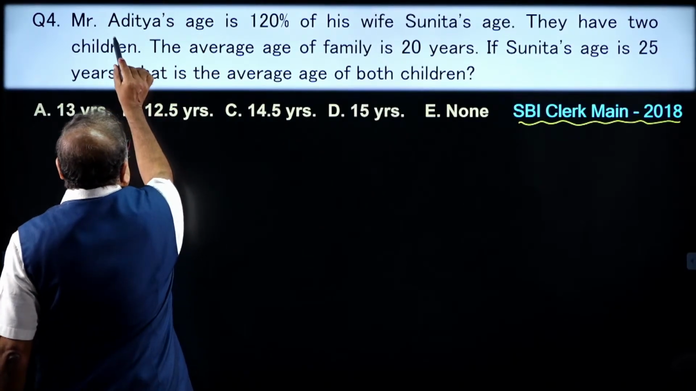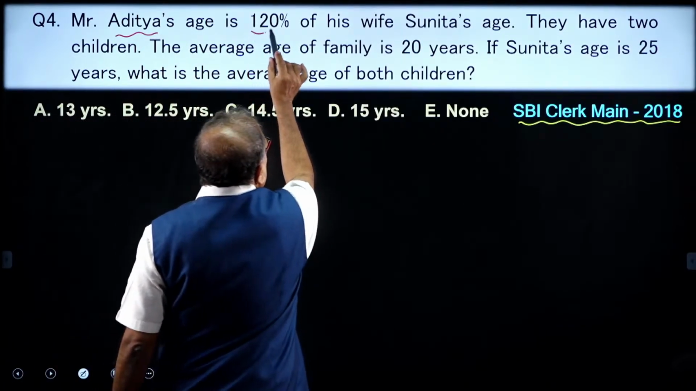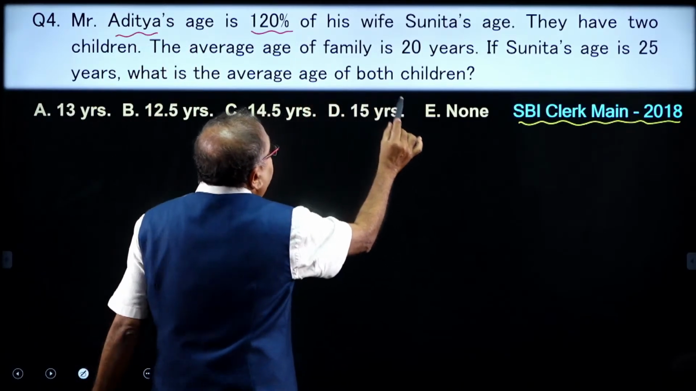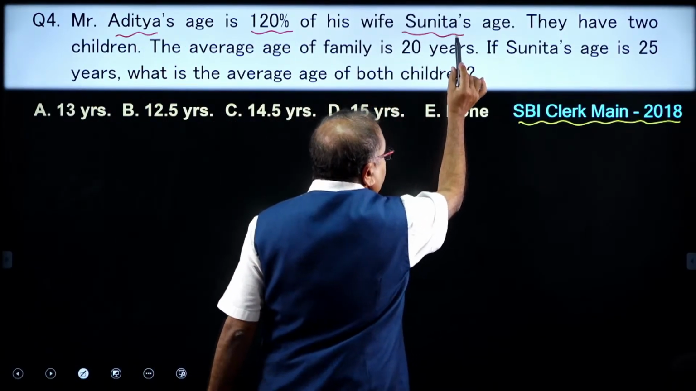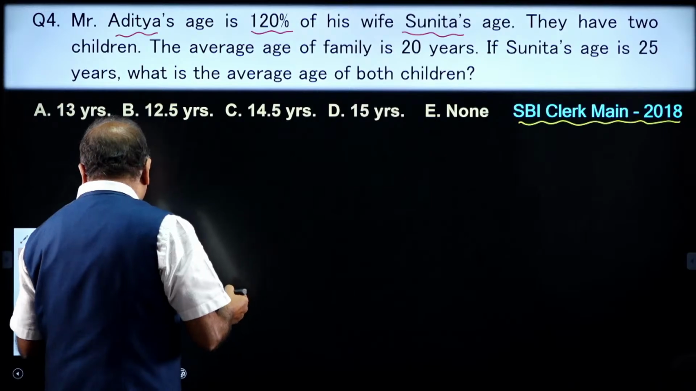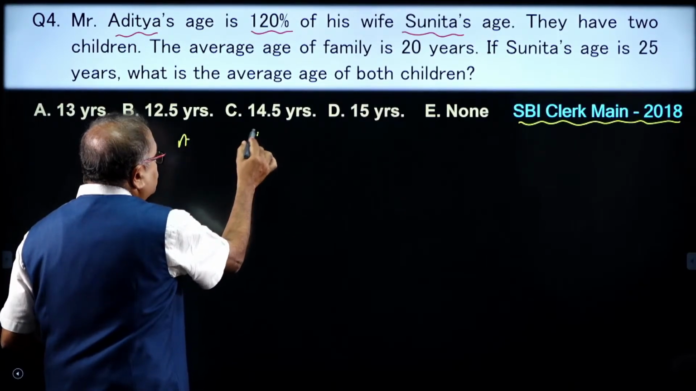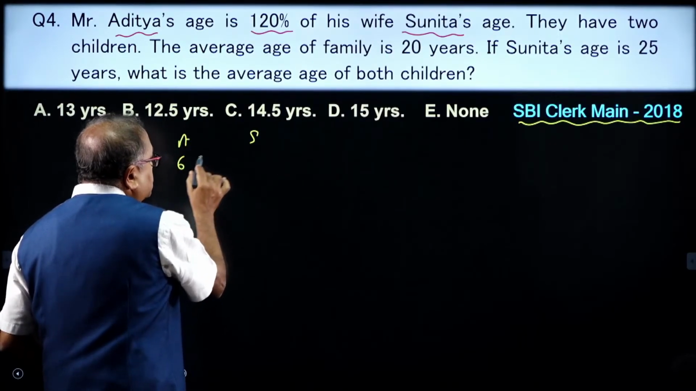Now, coming to this one, Aditya's age is 120% of his wife Sunita's age. So that means it is said that the ratio of Aditya's and Sunita's ages is 6:5.